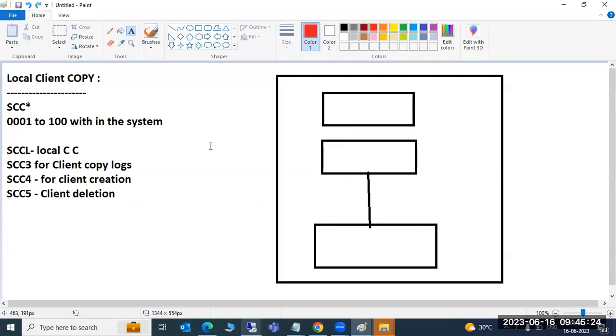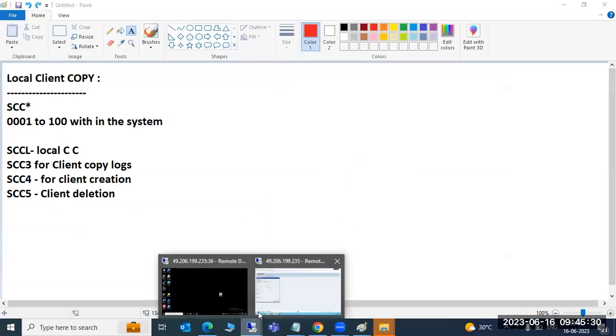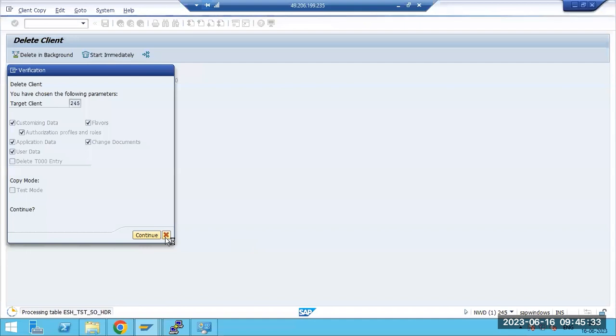It's similar. Yes. We have cancelled the client copy in SCC3, right? A few tables were being copied, right? That will be rolled back. It will be reverted to my previous status. How it was there previously, the same way it will be rolled back. Those tables will be removed, and the data will be back.